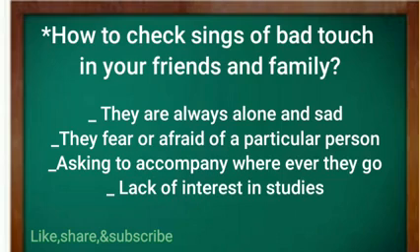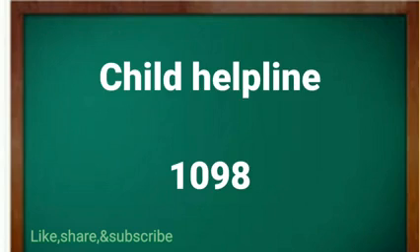How to check signs of bad touch in your friends and family? They are always alone and sad. They are afraid of a particular person, asking someone to accompany them wherever they go. Lack of interest in studies. These symptoms tell us they are suffering from bad touches. We know, children, we have a helpline for children. It is a national Childline helpline. It is working 24/7. The number is 1098.